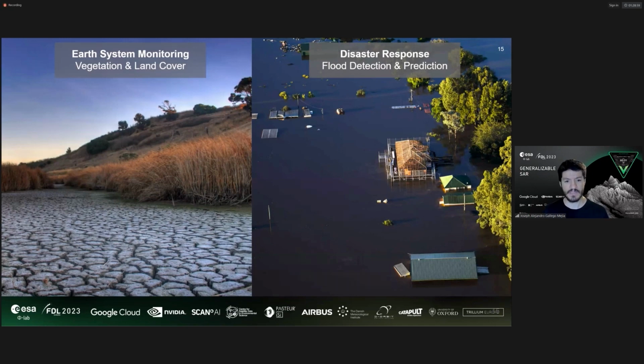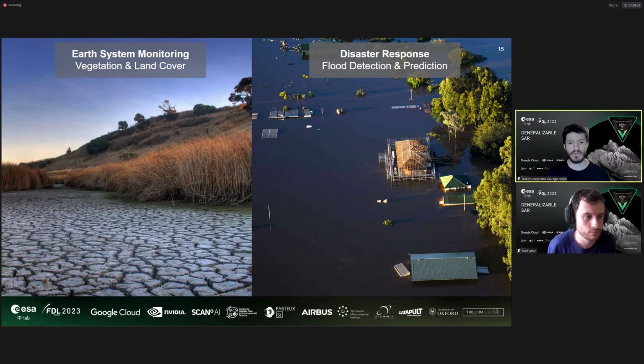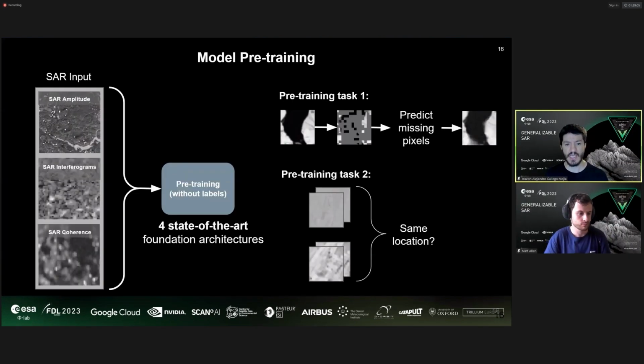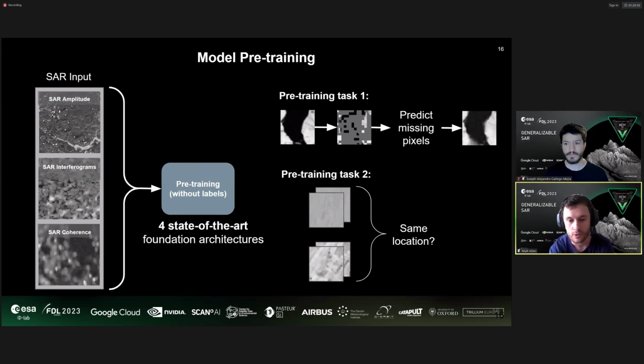I am now passing the voice to Matt, who will explain our promising results on studying vegetation changes, and land cover and floods. Thanks, Alejandro.